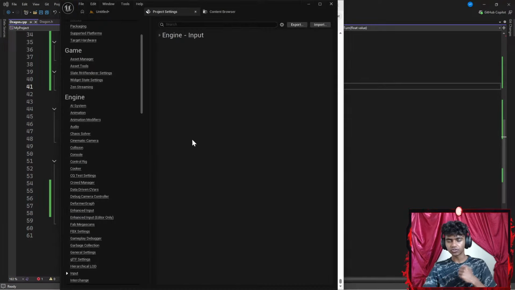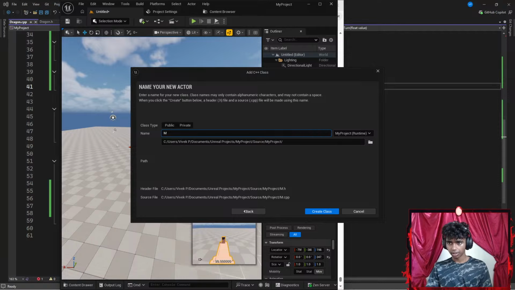So I'm going to go back to my untitled level. Do I have my meat's mesh in my window? I do not have it. So I'm going to go to Tools, then Create New Class. I want to create an actor class. I'm going to call it something like meat actor. Excuse me, guys, and then I'm going to go ahead and create the class.